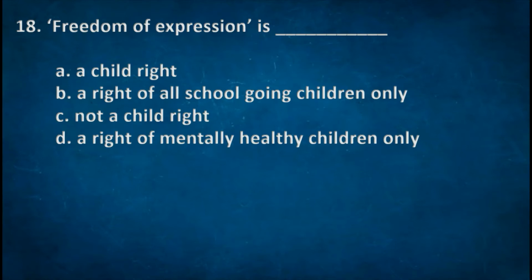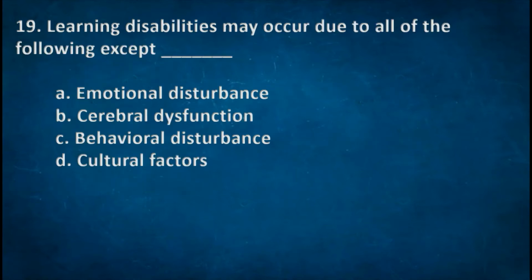B. Right of all school going children only. C. Not a child right. D. A right of mentally healthy children only. The right option: A. A child right. Next one: learning disabilities may occur due to all of the following except? Options: A. Emotional disturbance. B. Cerebral dysfunction. C. Behavioral disturbance. D. Cultural factors.